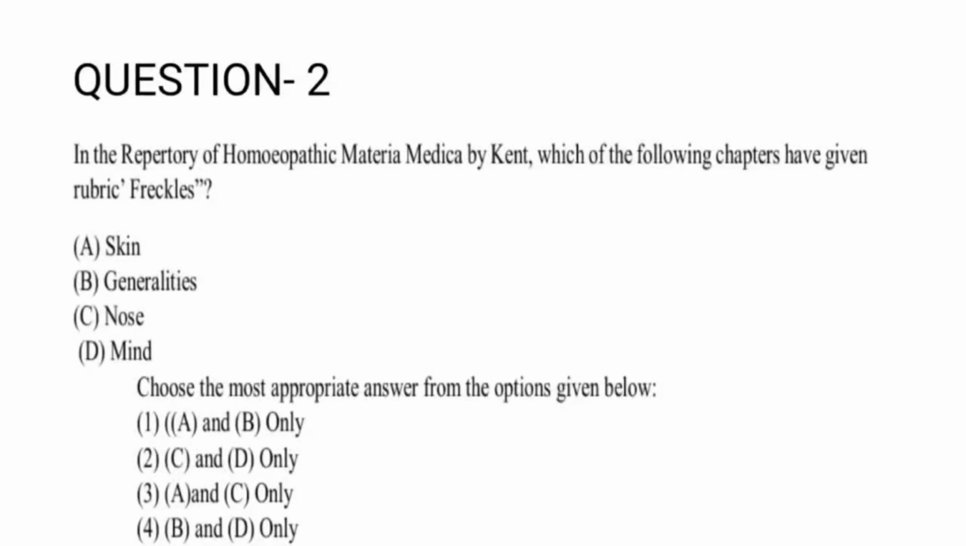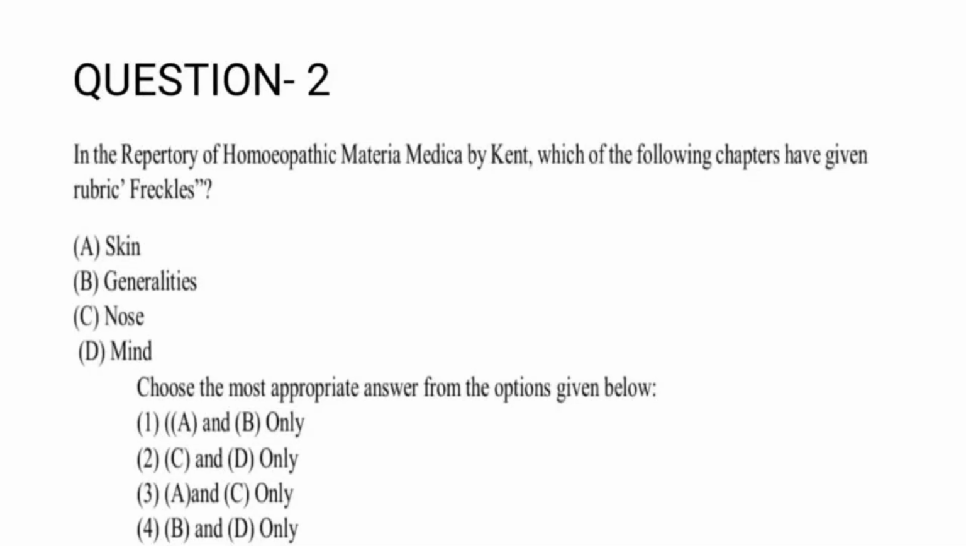Under that you have skin, generalities, nose and mind. So you need to select the options according to the appropriate answer. They have already given a rubric, you need to find the chapter in which the rubric is given. By this question you understand that because in the options they are given A, B, C, D, A, C and B, D. So here it is understood that this particular rubric freckles is given in multiple chapters. So you need to know in which all chapters the freckles is given.